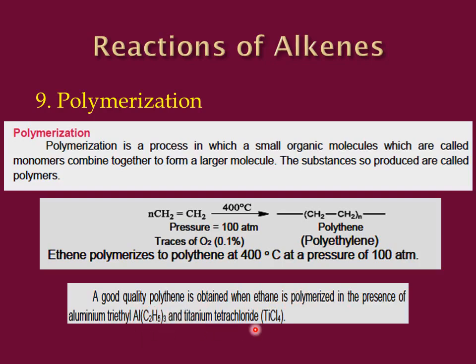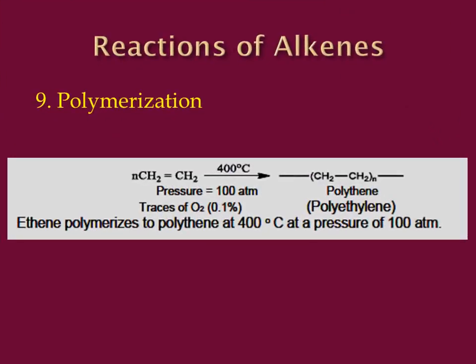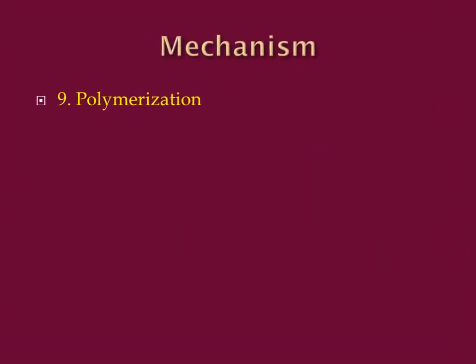Students, this n number over here is representing how many monomers that we have used for this polymerization, and it is called degree of polymerization, means how many monomers have joined together to form this polymer. Students, always remember that the polymerization process always needs an initiator. That initiator can be a cation, for example H positive from an acid. It can be an anion, for example OH negative from a base, or it can be a free radical.